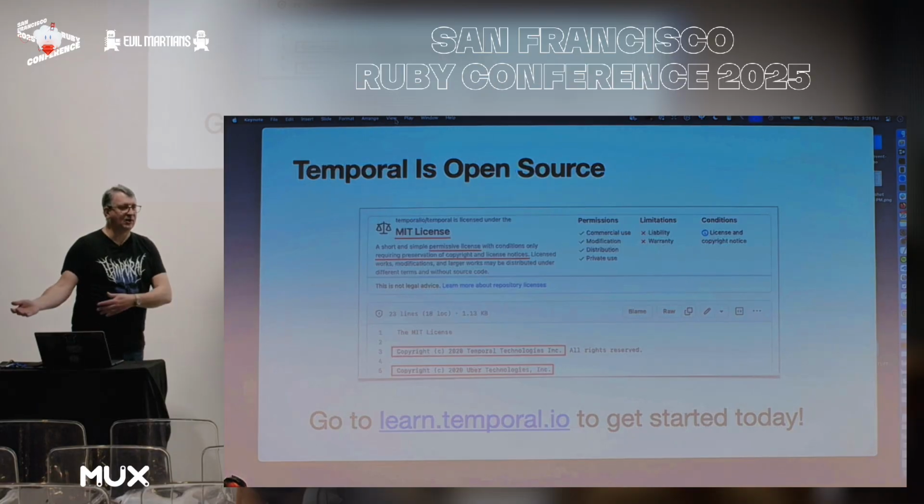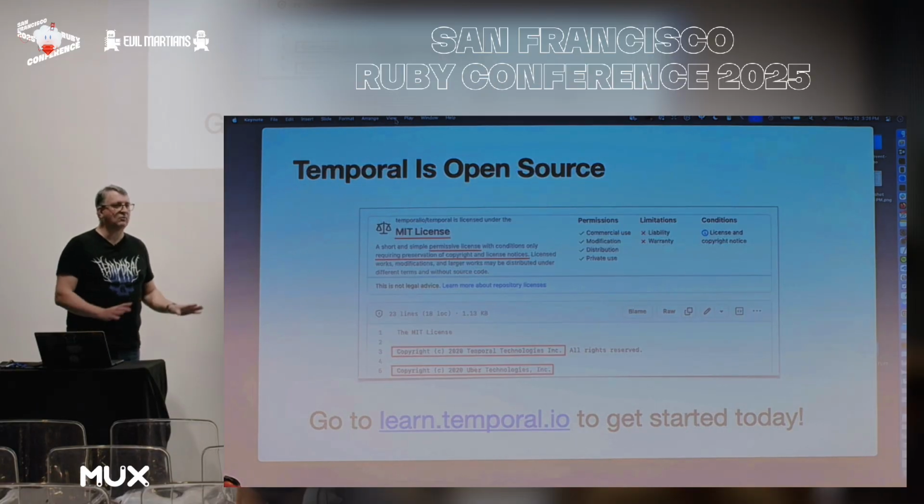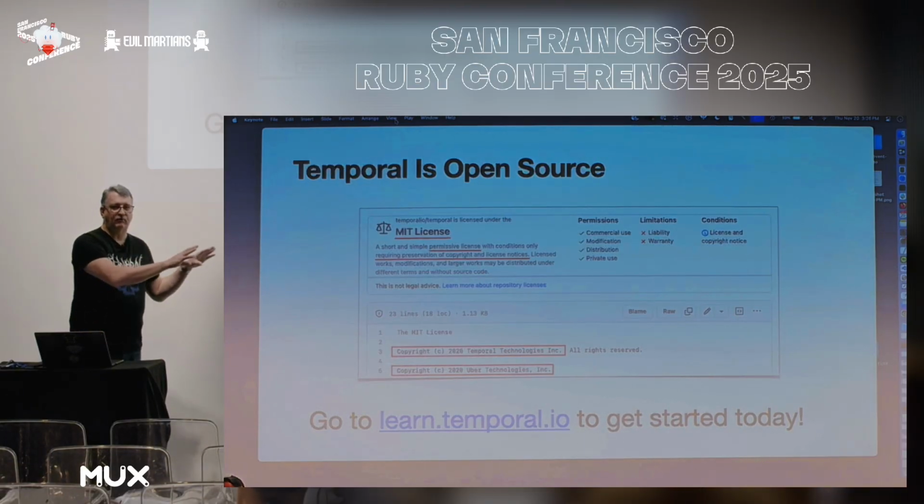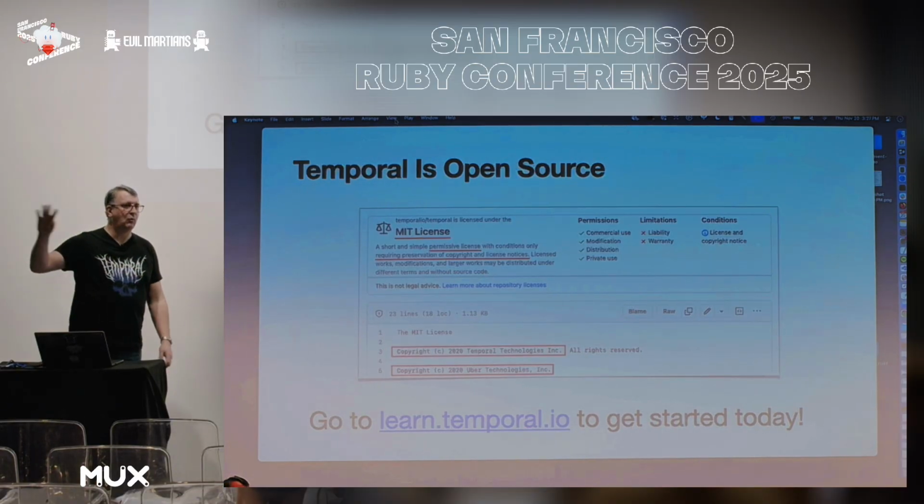And so you may say, hey, you have a nice booth over there. You're giving away a gift card. How did you afford all this? The way that we make money is because we offer a cloud service that is an alternative to running the Temporal service on your own. In the same way you could run Apache web server on your own machine, you may decide you want to devote your energy to building websites and not to being a system administrator, so you can have a web host that does that for you. And it's the same idea with Temporal.